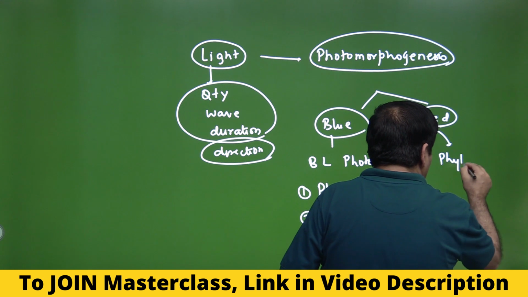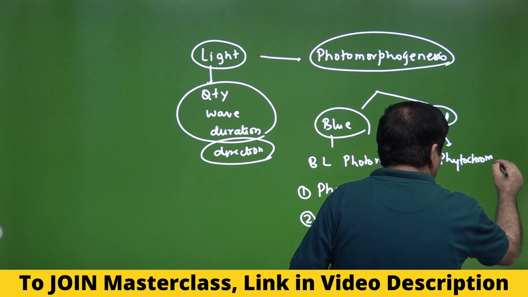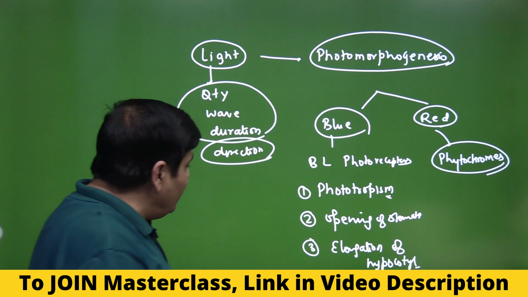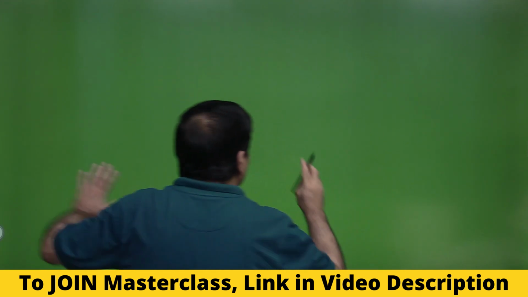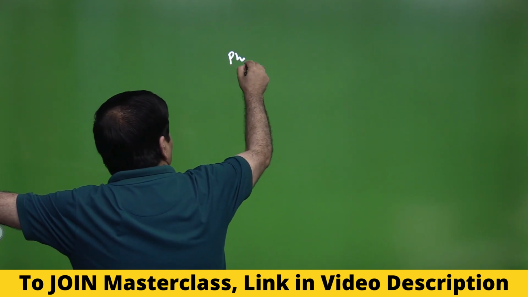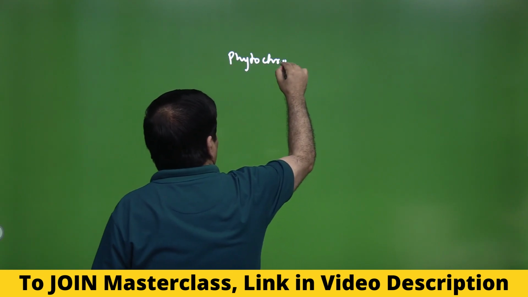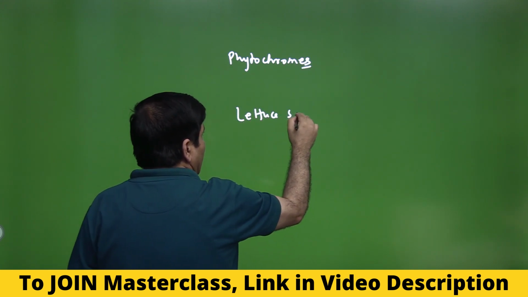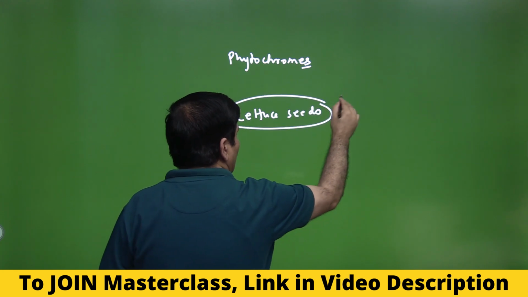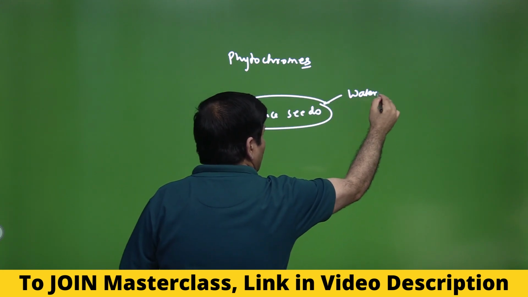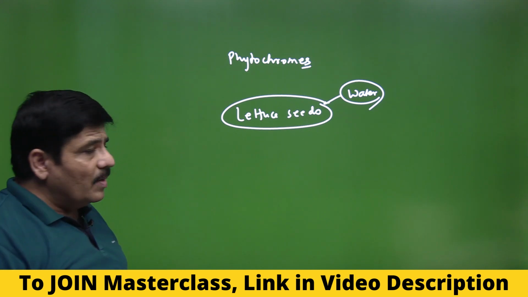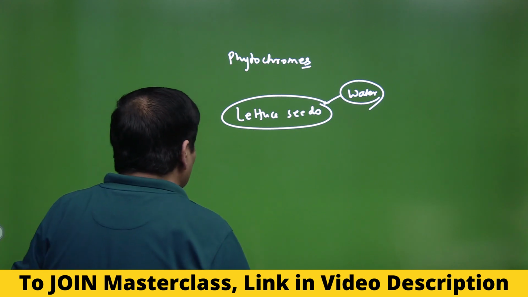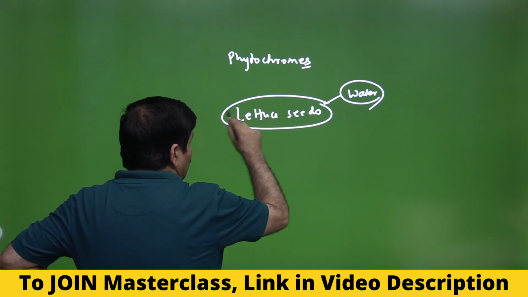I hope you are getting this concept now absolutely clear. So we are looking at phytochromes. Phytochromes are the red light receptors. Now try to understand this. So what the scientists did, they took lettuce seeds, and these lettuce seeds were soaked in water. So that means one of the requirements for seed germination was actually completed. That was the availability of water, and therefore these were water soaked lettuce seeds.